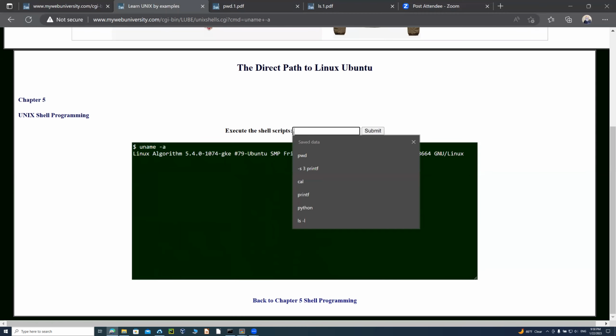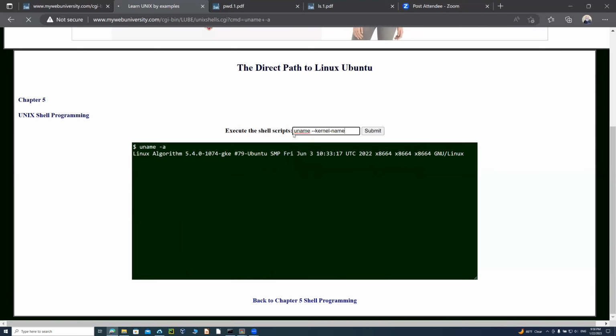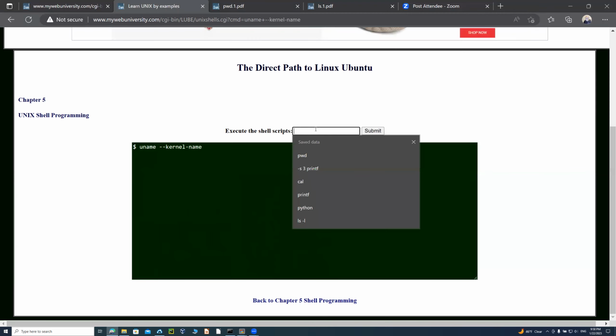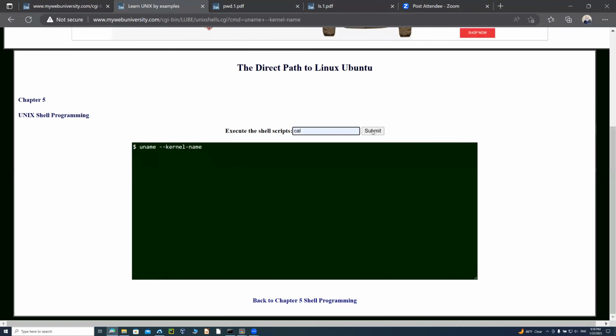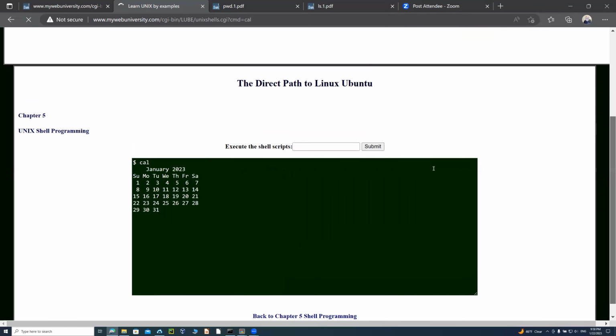uname, kernel name would be Linux, and then it will just tell you. If it doesn't give you the uname there, then maybe I did not allow it. Calendar command, it will just do the calendar for the current month.